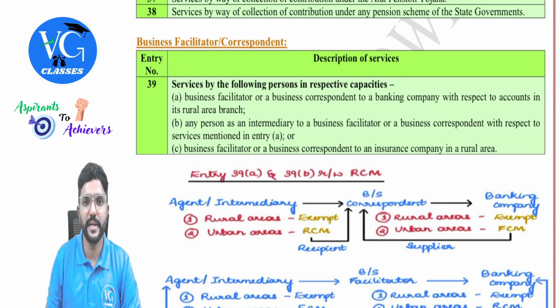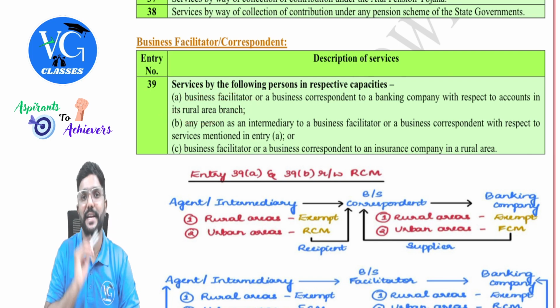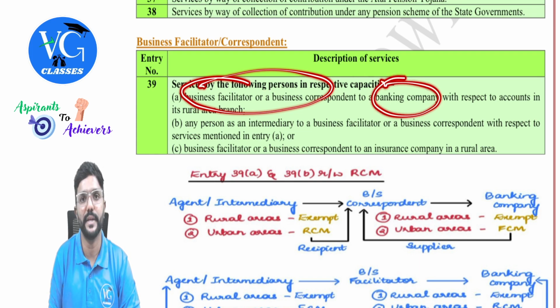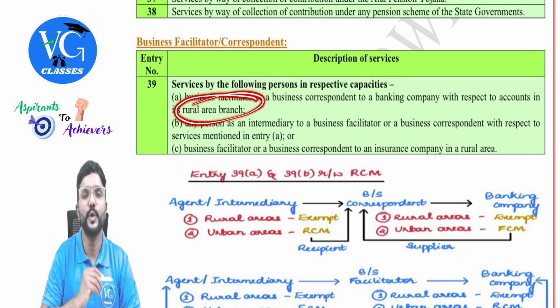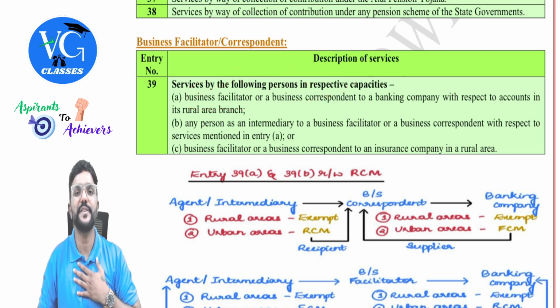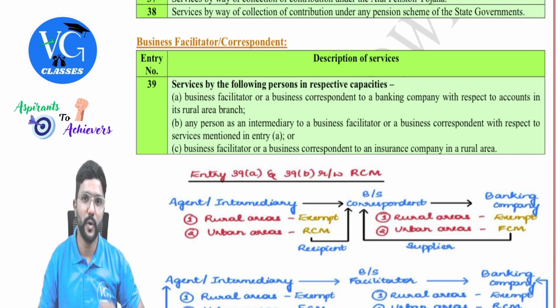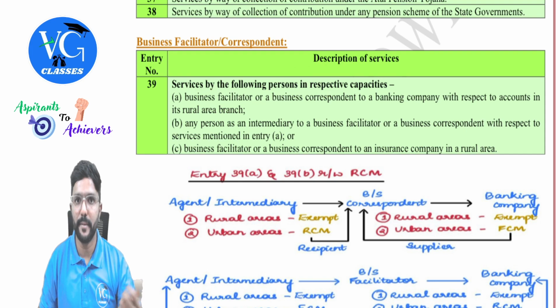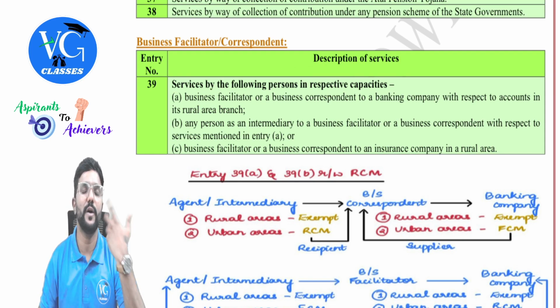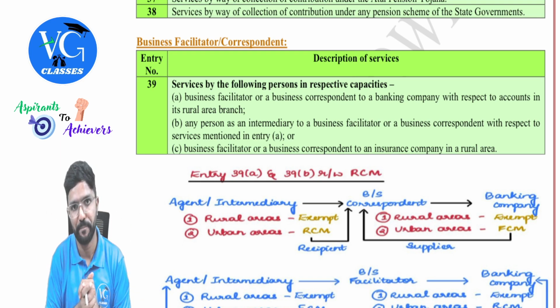Services by the following persons in respective capacities. Business facilitator or business correspondent to a banking company with respect to the accounts with respect to rural area branch. So who is the supplier here? Business facilitator or correspondent. And who is the recipient? Banking company. And the service is provided with respect to rural area branch. And these people will help the people to know what are the services provided by the bank, how to open a bank account, how to apply for a loan, or how to operate an ATM, how to get the credit card or whatever, guys. With respect to banking services, they will try to provide information or knowledge, especially to the people of rural areas.